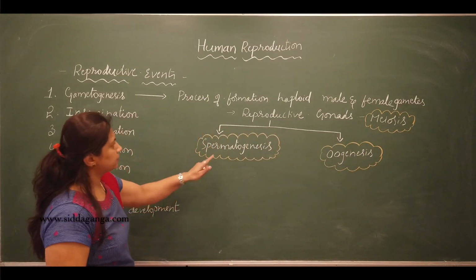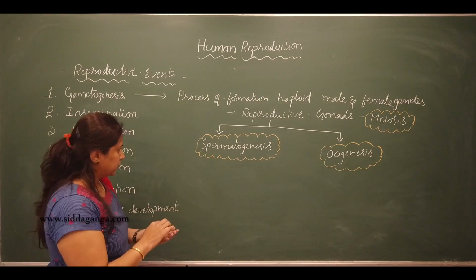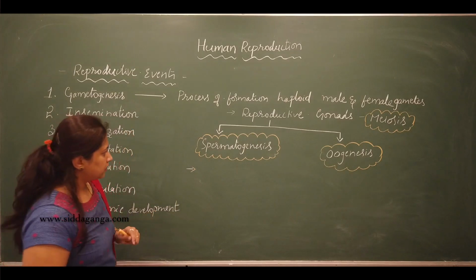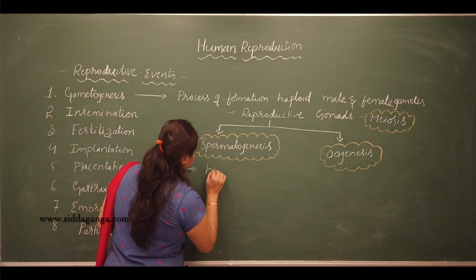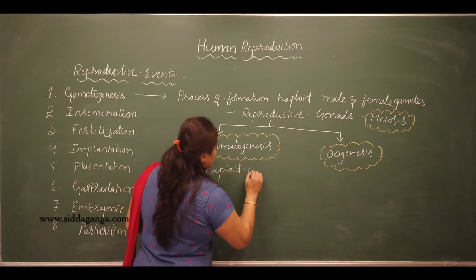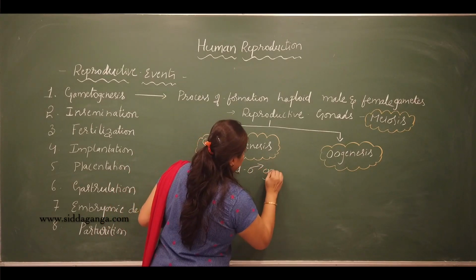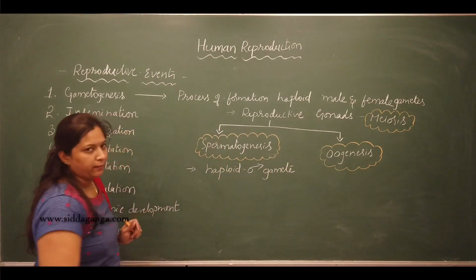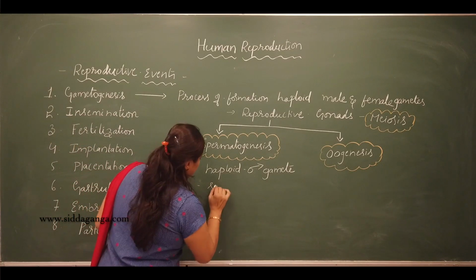See, what is spermatogenesis? Spermatogenesis is the process of formation of haploid male gametes. The male gametes are the sperms.